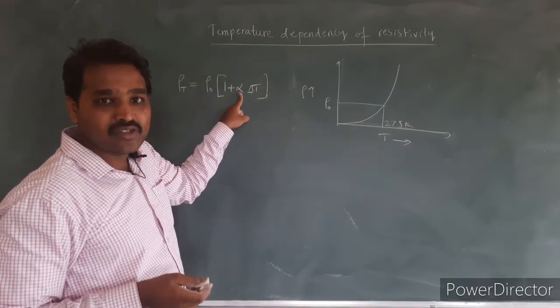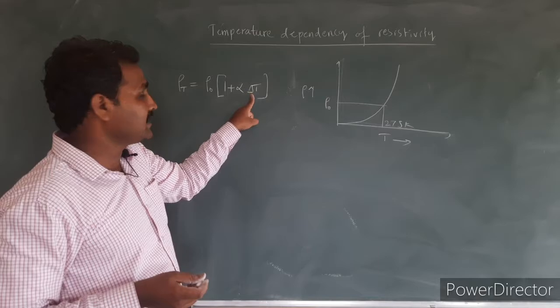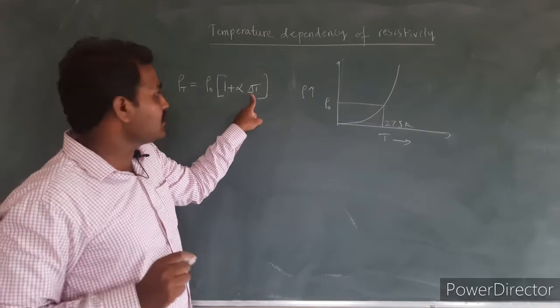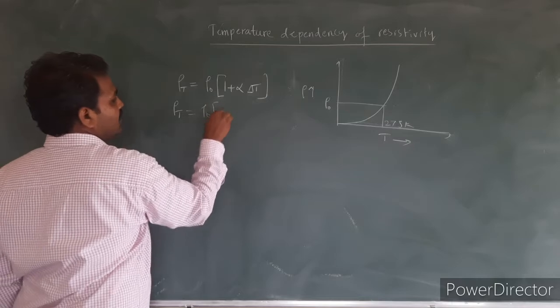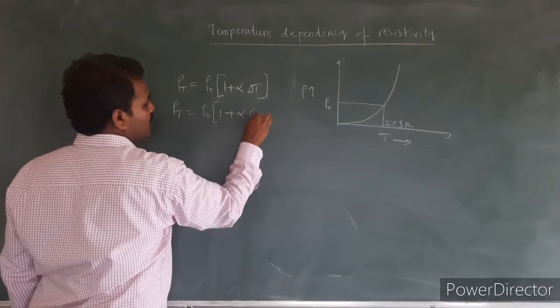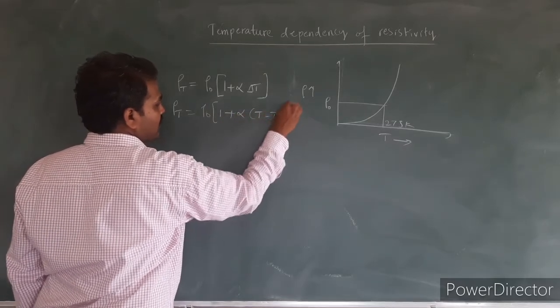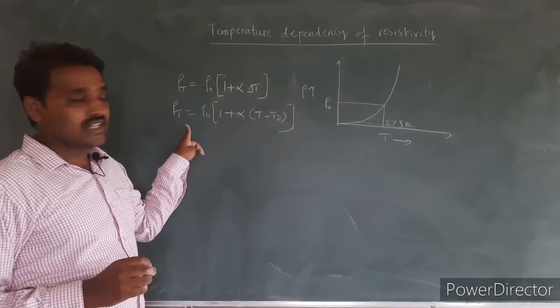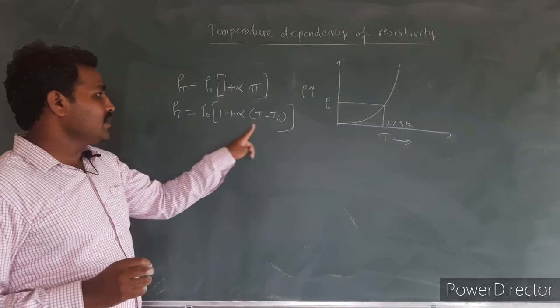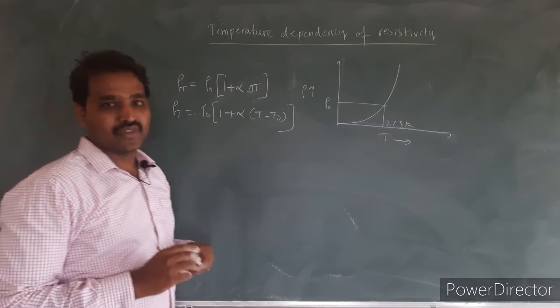Alpha is the temperature coefficient of the material, and delta T is the change in temperature. Or we can write it as rho T is equal to rho naught into 1 plus alpha into T minus T naught. So this is the equation for variation of resistivity with respect to temperature.